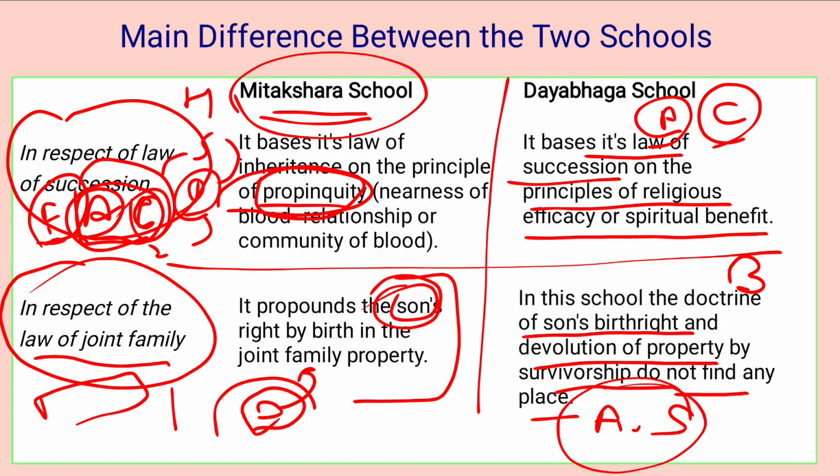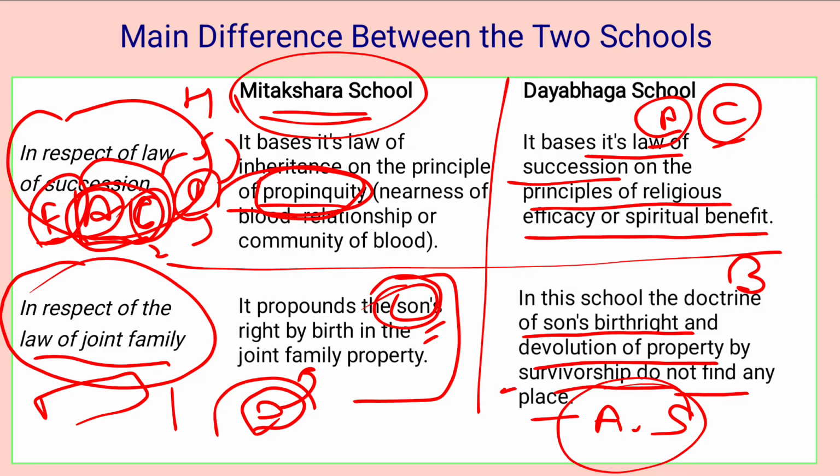And since there is no concept of birthright under the Dayabhaga school, co-partners have some specified and ascertained share in the joint family property, and their interest does not fluctuate on birth or death in the family, right? Because the principle of the son's birthright is not applicable in this school.